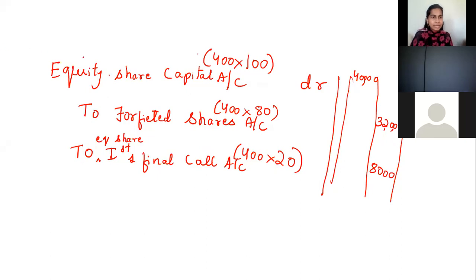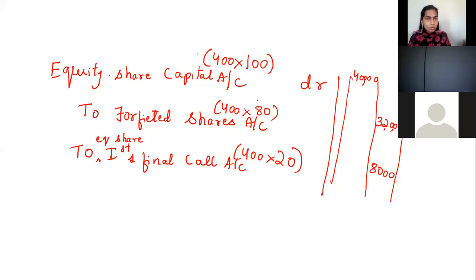So what did I do? I will tell it once again. Equity share capital account debtor, to forfeited shares account, to equity share first and final call account. Number of shares cancelled 400, so 400 into 400 into 400. Capital rate is 100. First and final call rate is 20. So 100 minus 20 is 80.